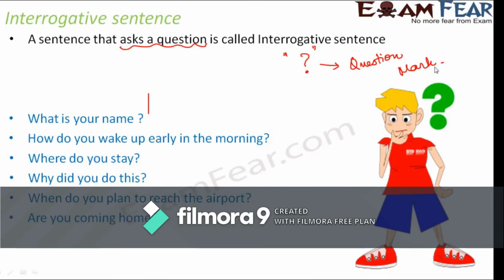So when you ask a question, the tone also changes, and you always have a question mark at the end. All the questions fall under the category of interrogative sentence. But again, these questions should also have a complete sense. Only then are they sentences, right? So interrogative sentences are pretty simple and straightforward.